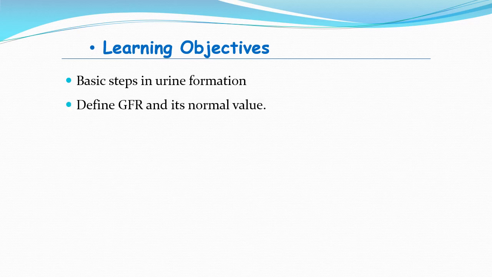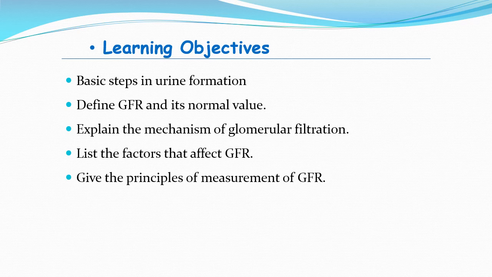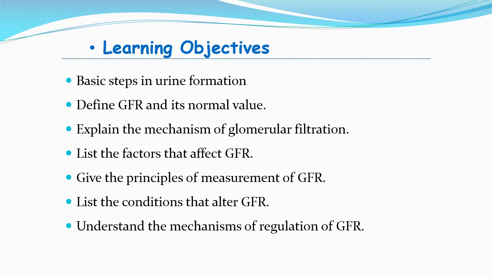Here are the learning objectives for this session. At the end of this session, you must be able to know certain aspects that include the basic steps in urine formation. Then what is GFR and its normal value. Then the various mechanisms of glomerular filtration, and various factors that can affect the GFR, then the principle of measurement of the GFR, then certain conditions that may alter the GFR, and finally you must be able to understand the mechanism of regulation of the GFR.